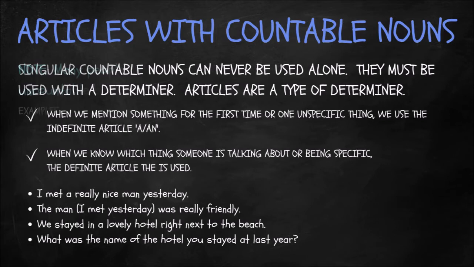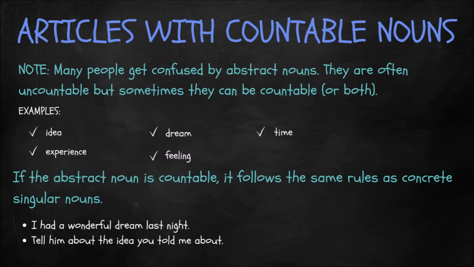Okay, just an important note before we continue. Many people get confused by abstract nouns, and that's because they are often uncountable, but sometimes they can be countable or even both. But just to refresh what an abstract noun is, an abstract noun is something that you cannot sense with the five senses. Okay, so they're intangible because you can't see them, smell them, touch them, hear them, or taste them. Okay, so these are abstract nouns. So as it says here, they are often uncountable, often, but not always.